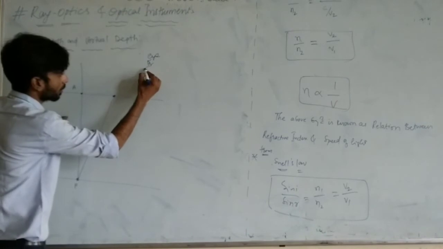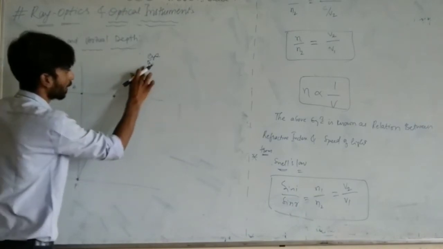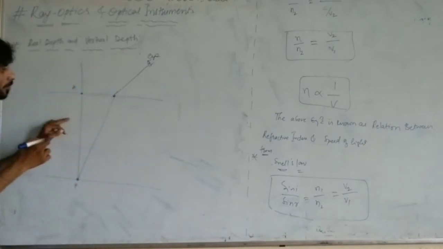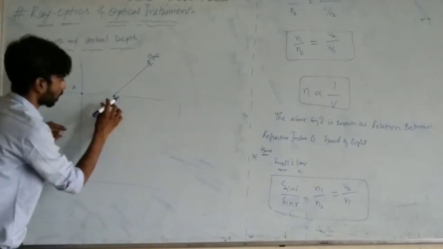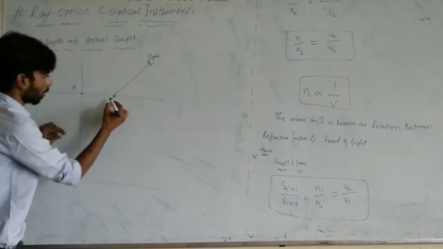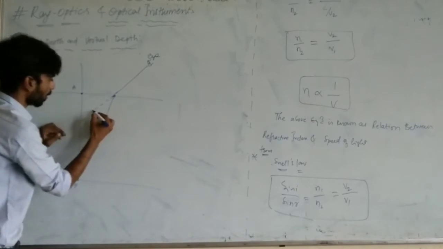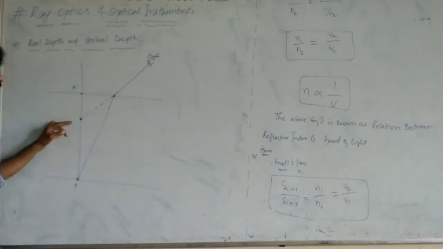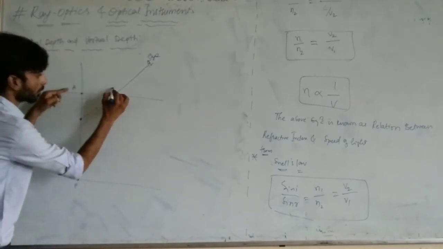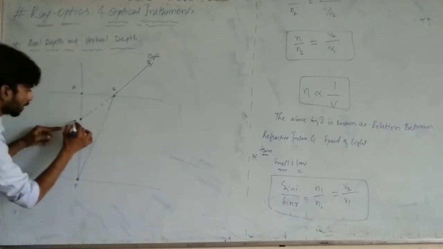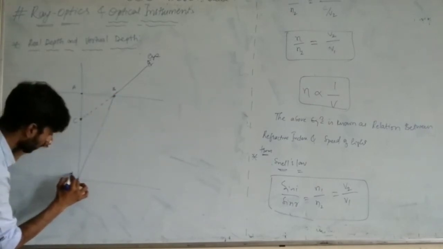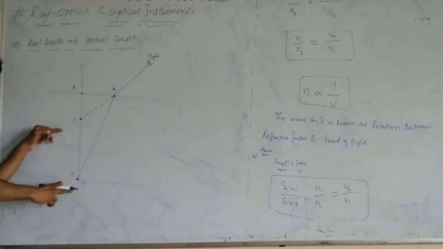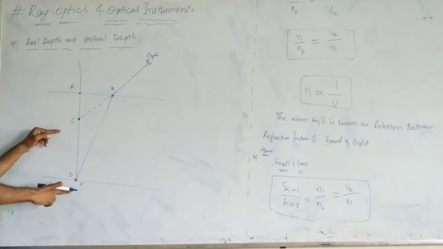Now, this is your eye. From here we are seeing. See, this is the virtual depth. This is point A, this is point B, this is point C, and this is point D. Now this is the fish actually. We are considering that fish as point D.